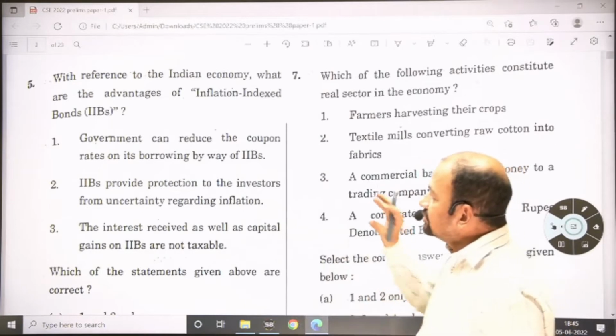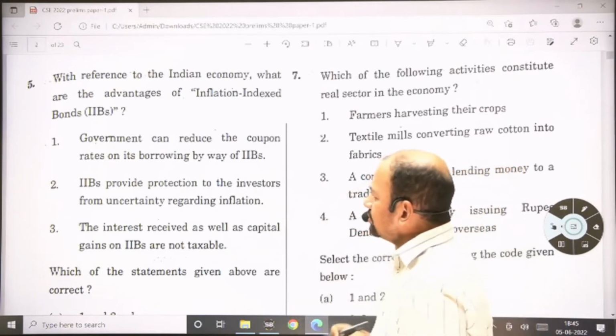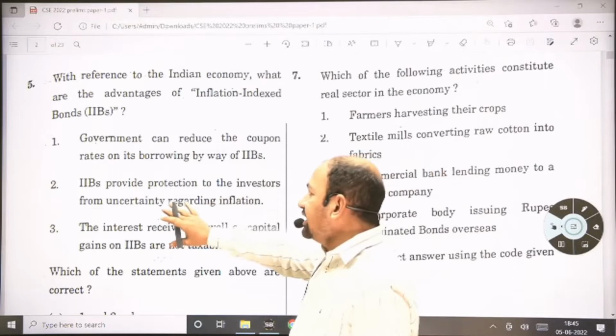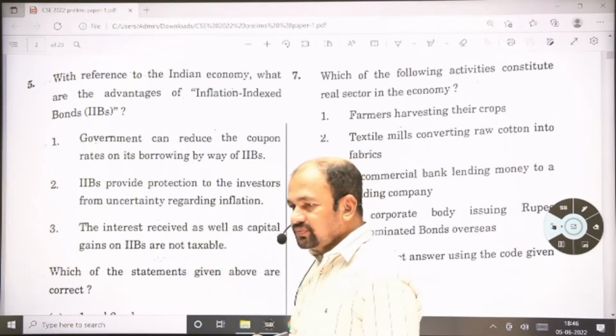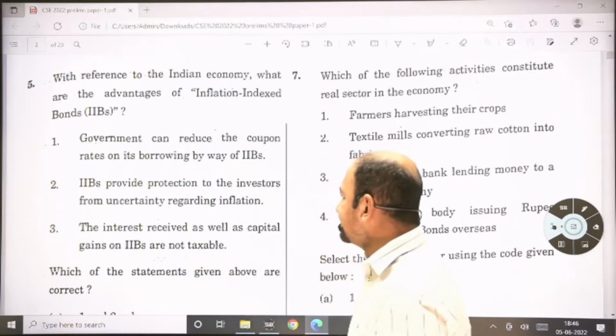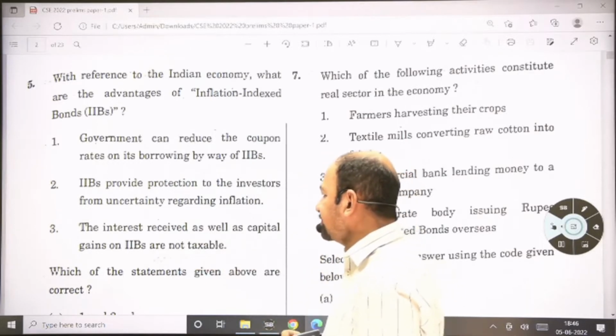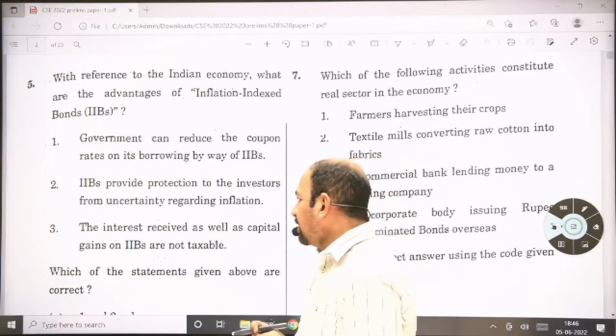So these are the inflation index bonds. In this question you can directly come to the answer through the third statement, because the third statement talks about the interest received as well as capital gains on IIBs are not taxable.